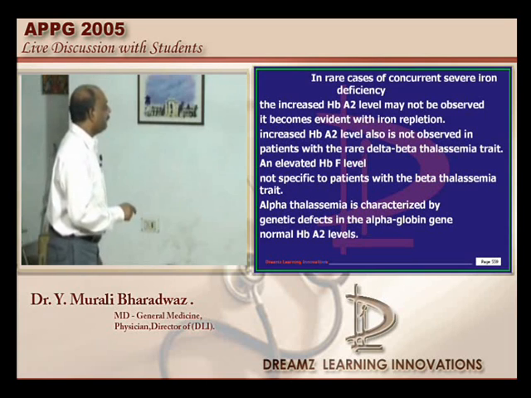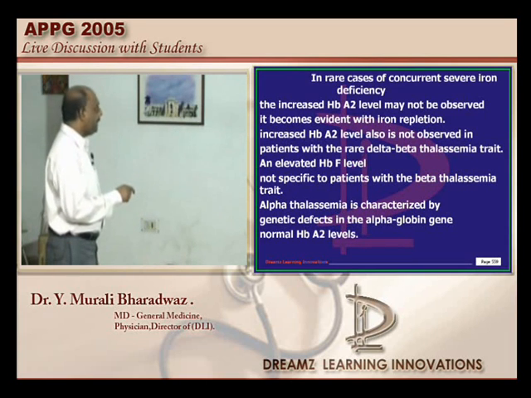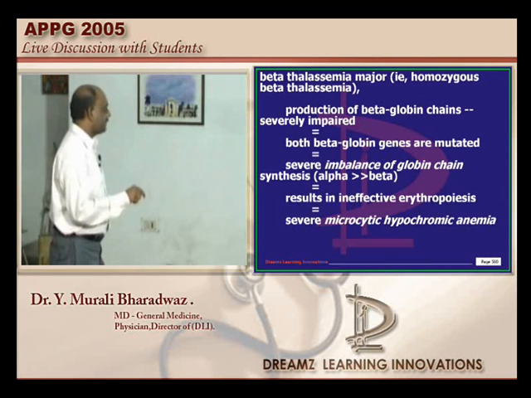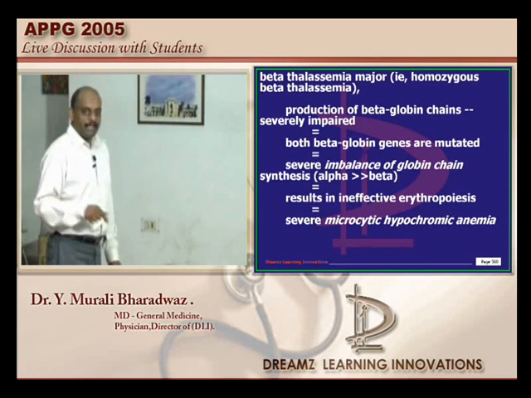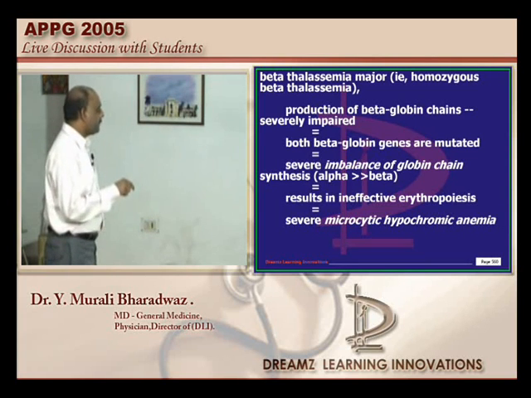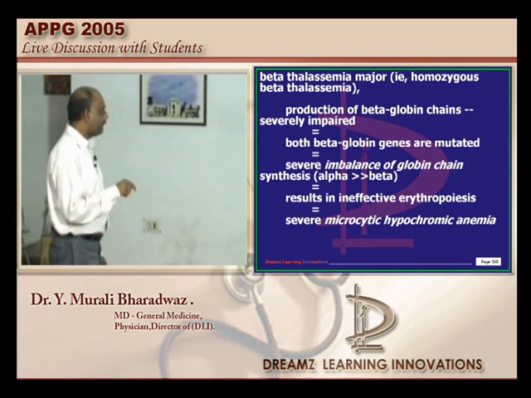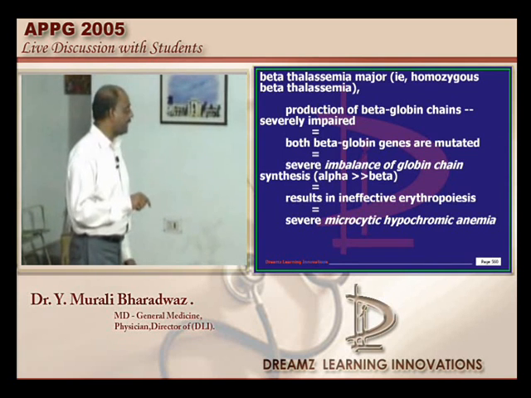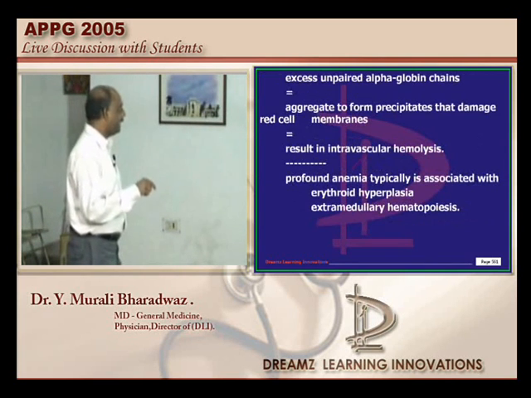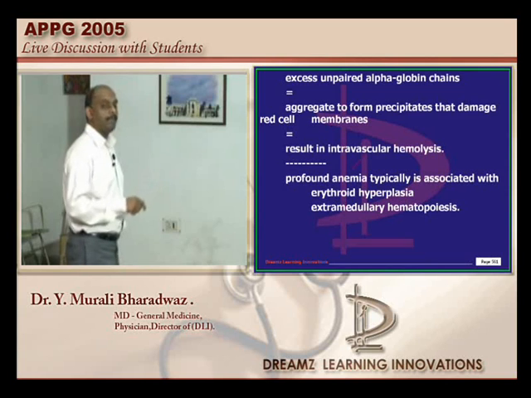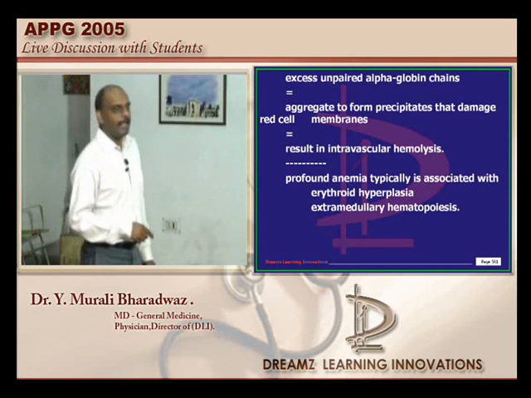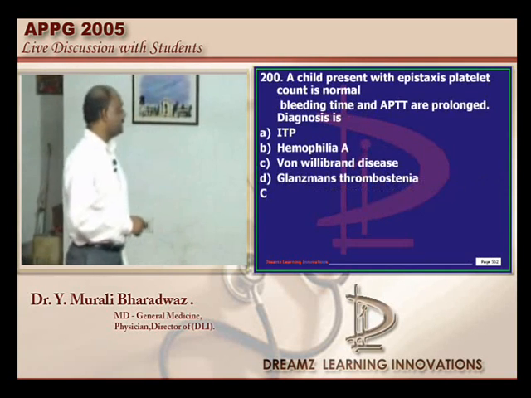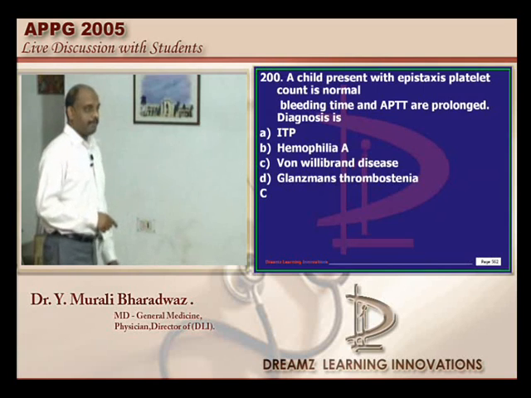Whereas if you take beta-thalassemia major, typically there is imbalance of the globin chain synthesis, and the beta chains are not well produced, alpha chains become precipitated, that lead to the development of ineffective erythropoiesis with the development of microcytic hypochromic anemia, is what I want to underscore to all of you. So beta-thalassemia minor would be a very good answer for this. Let's go to the next question.